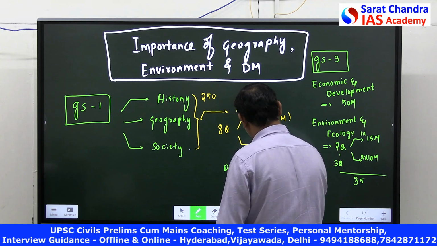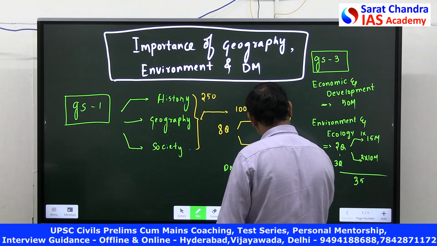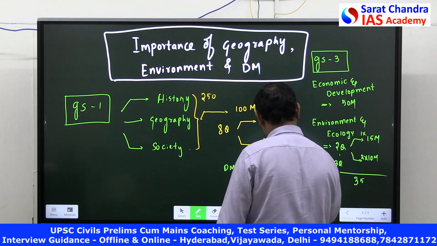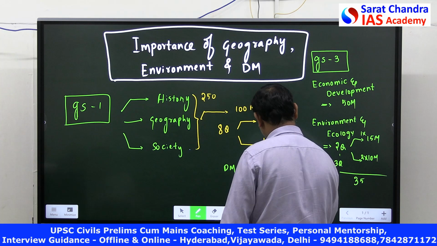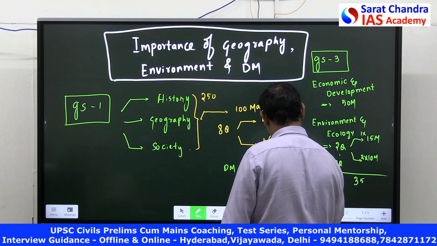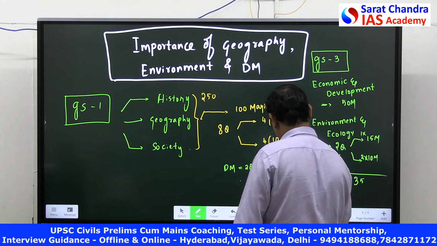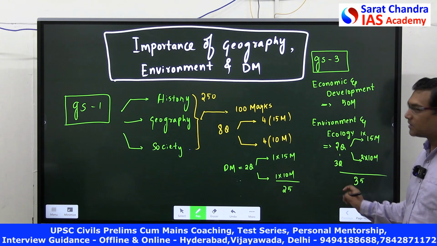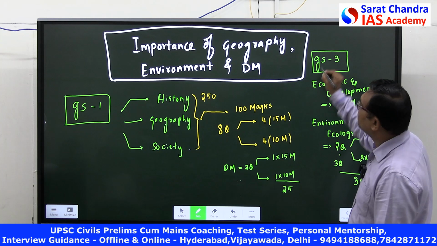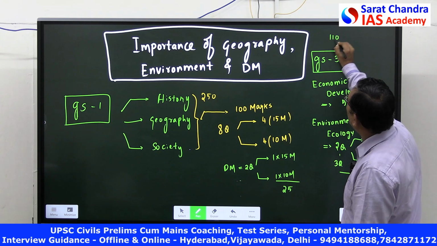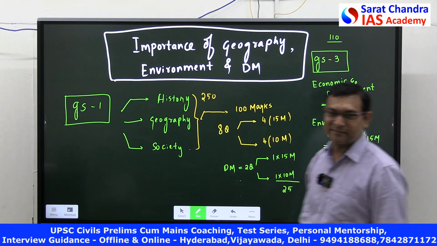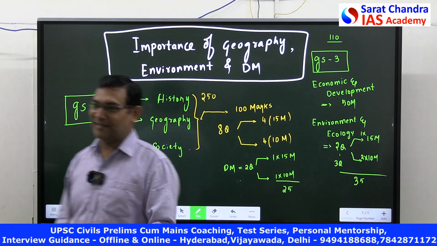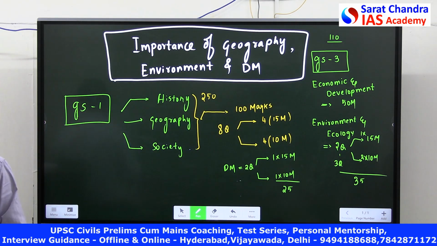One will be a 15 marker question and one will be a 10 marker question. So what is the total? 25. 25 plus 35, 60 plus 50, 110 marks are with geography. In GS paper 1, 110 marks are with geography.